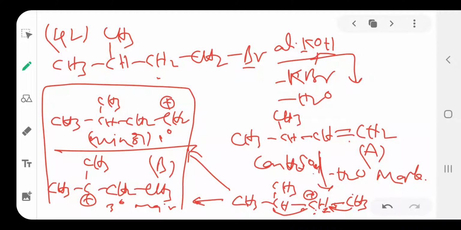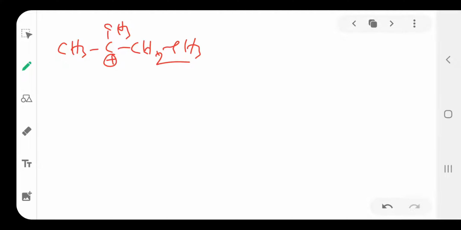Again, this major product reacts with HI. Then what happens? See here, the tertiary carbocation is major. So it reacts with HI.